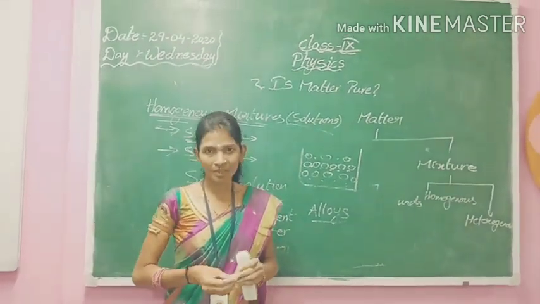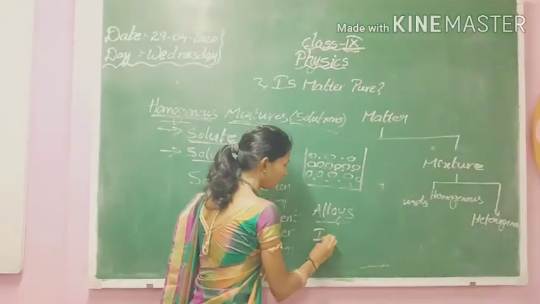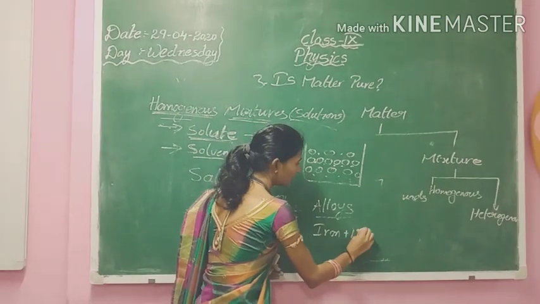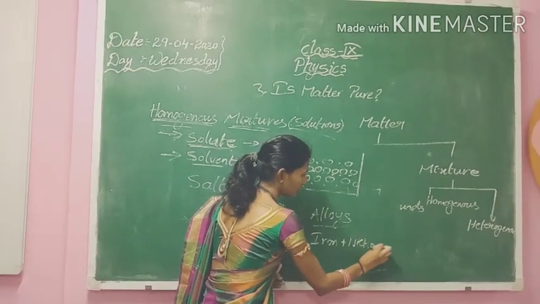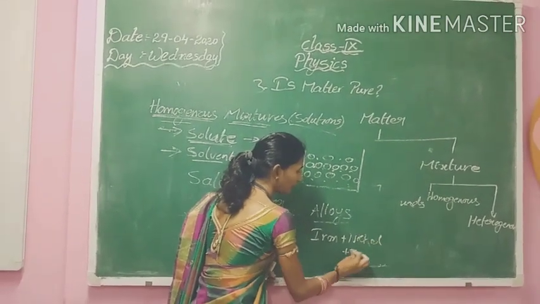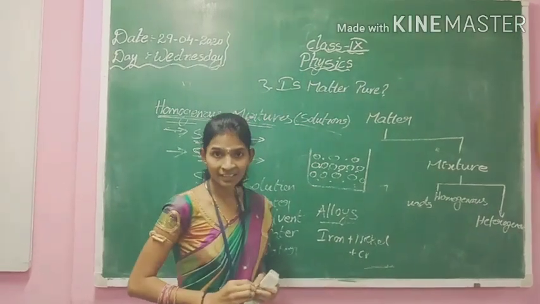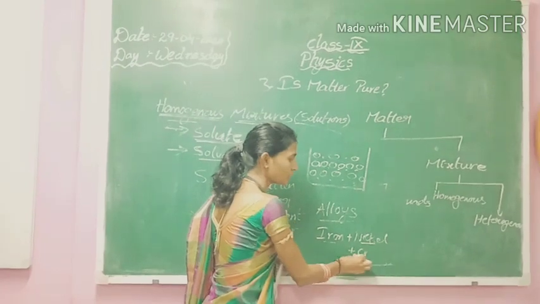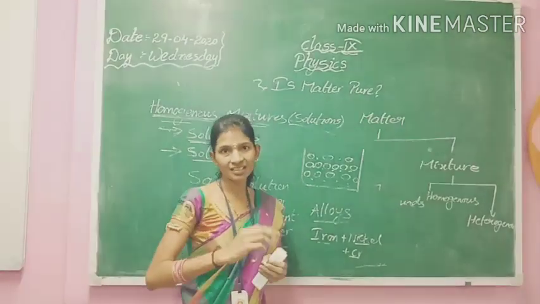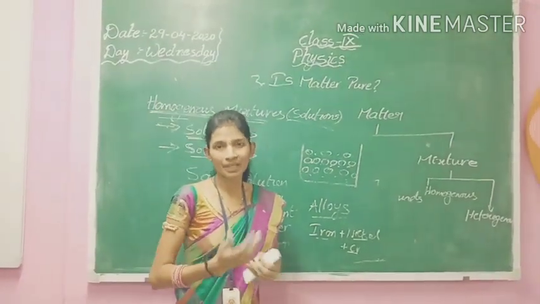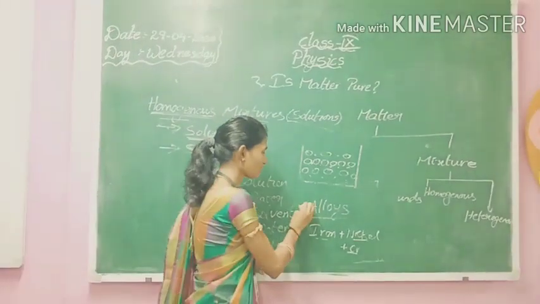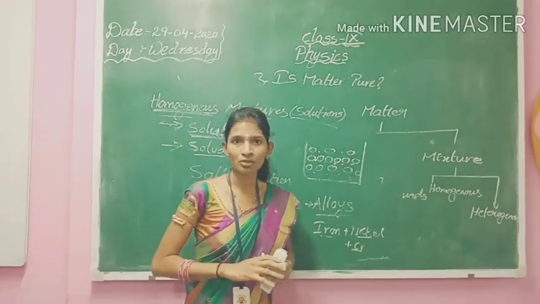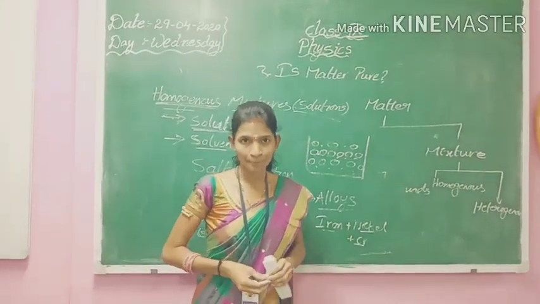Stainless steel majorly consists of iron and it is mixed with nickel and chromium. Stainless steel is an alloy of iron, nickel and chromium. Here these three elements have mixed and formed an alloy. So there is no rule that solutions have to be only in the liquid state.